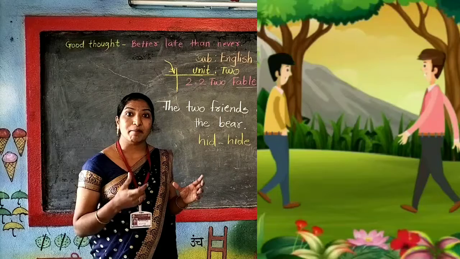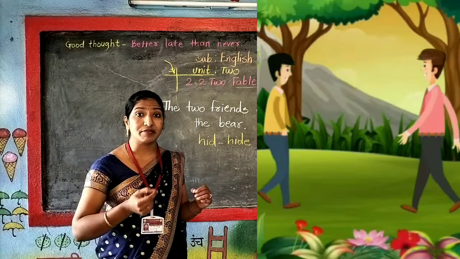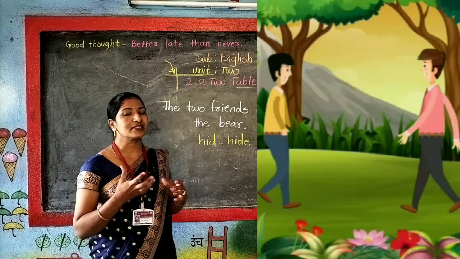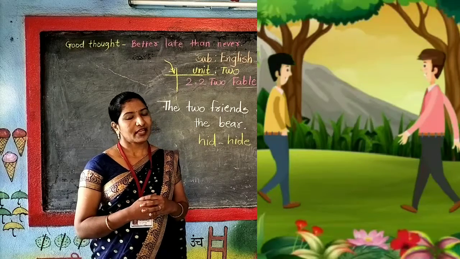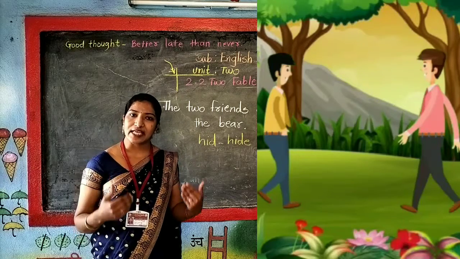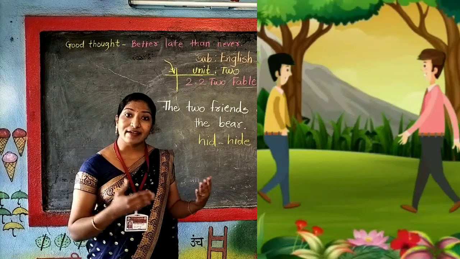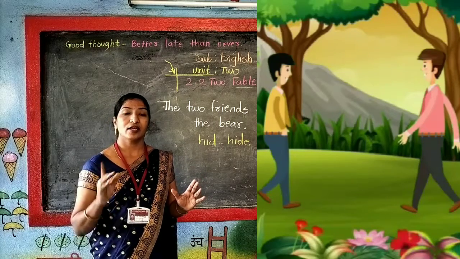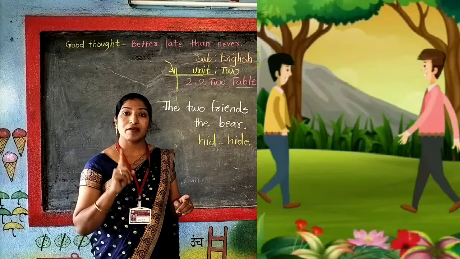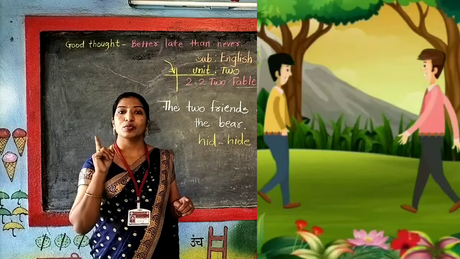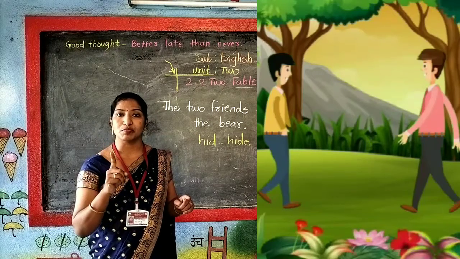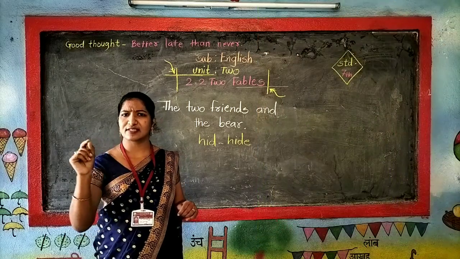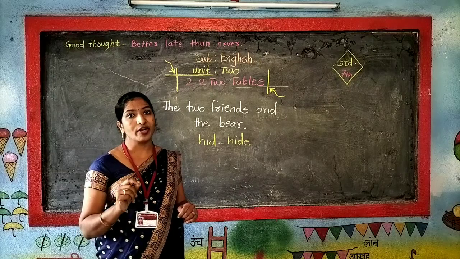See what he said. What was that the bear whispered in your ears? What did he say to you? What advice did he give to you? In such a way he was asking. And now this man who has saved his life from that dreadful animal knows his friend very well, and he said, the bear said to me, never trust a friend who deserts you at a pinch, means who leaves you alone in danger. So never trust such kind of friends. That is what the bear said.